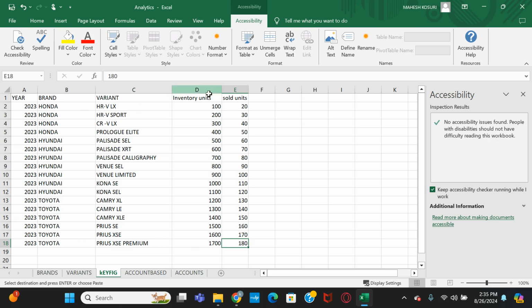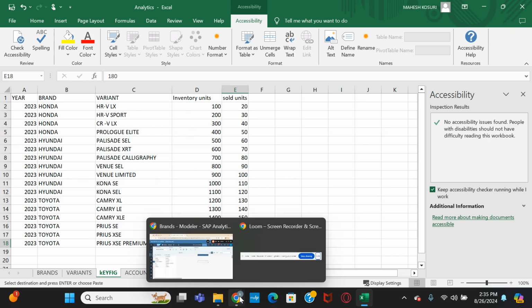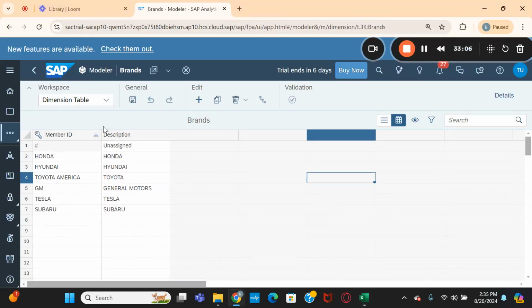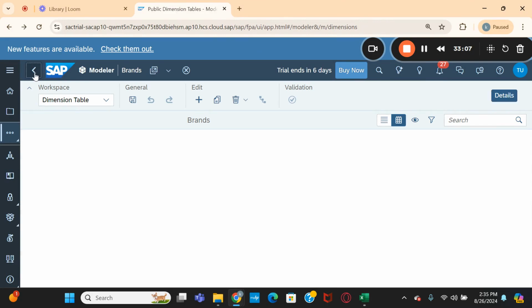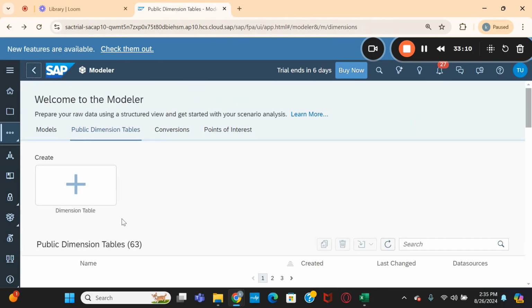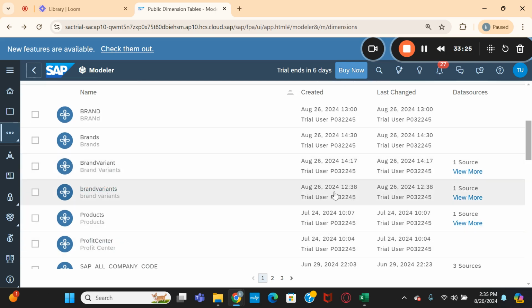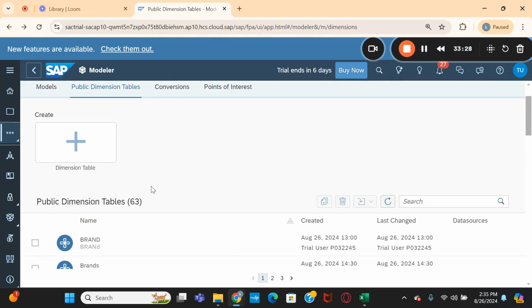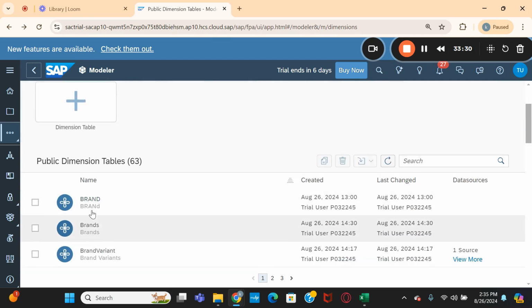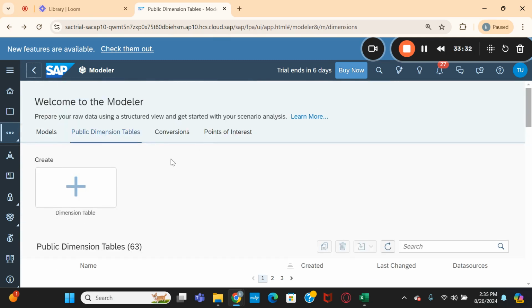Now we need to bring this data to the BPC level, I mean SAC system. Here you can see two dimensions we have maintained. Those two dimensions are available in my SAC system. Brand and brand variant I have maintained, and these two dimensions are public dimensions, whatever the dimensions we have created.